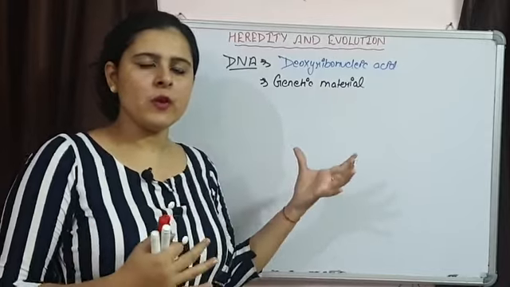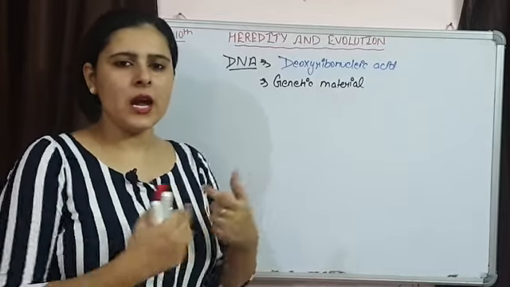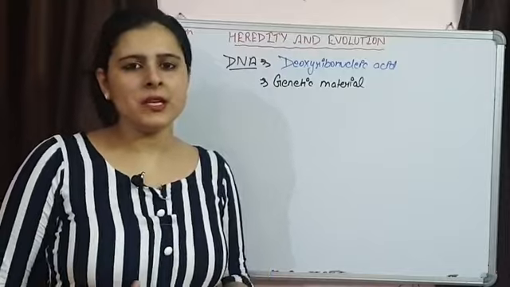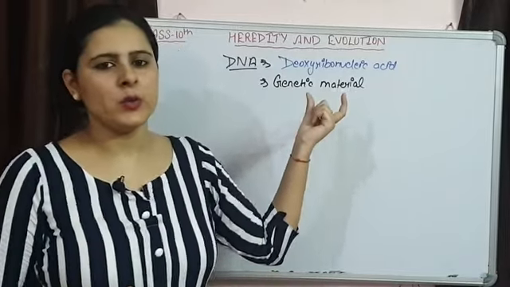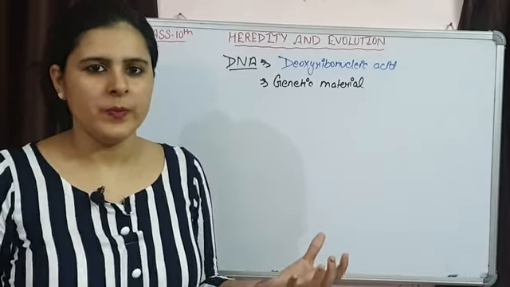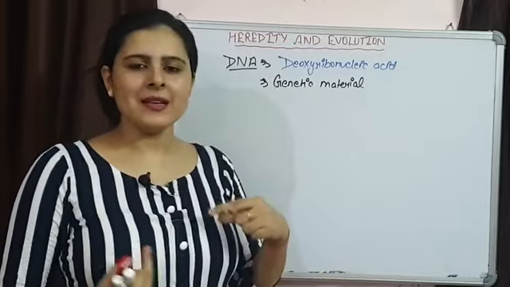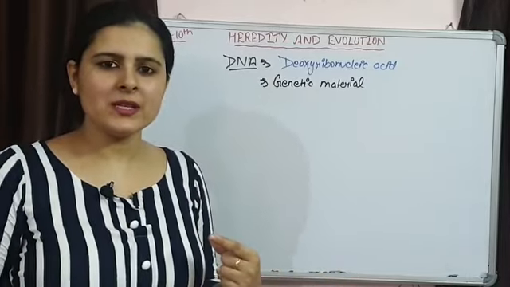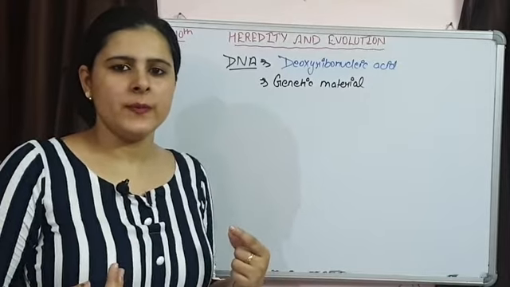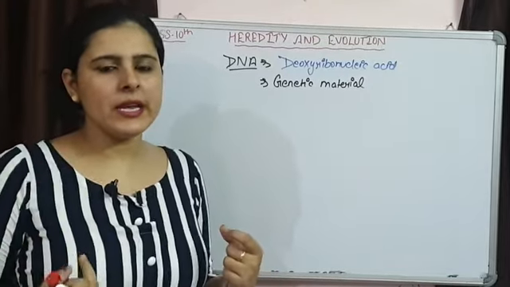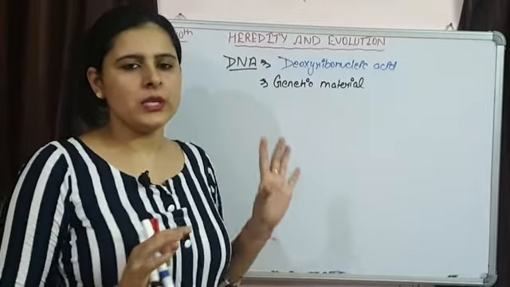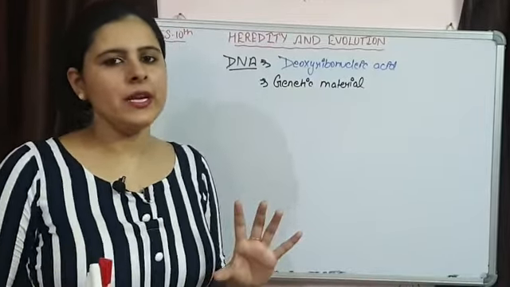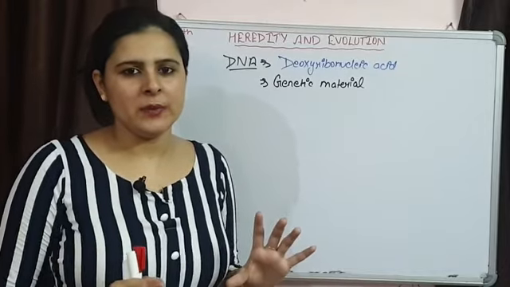But if we talk about a prokaryotic cell, a clear cut nuclear membrane is not present, so this DNA is going to lie in contact with the cytoplasm. In prokaryotes a single circular DNA is present. In eukaryotes multiple strands of DNA are present and they are going to be linear. This is what you need to remember about prokaryotic and eukaryotic genetic material.